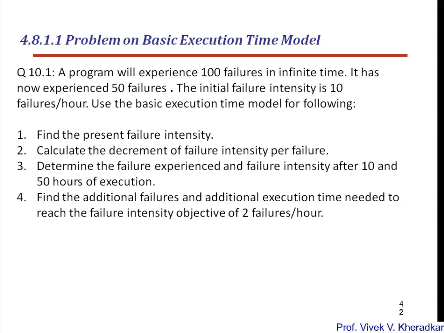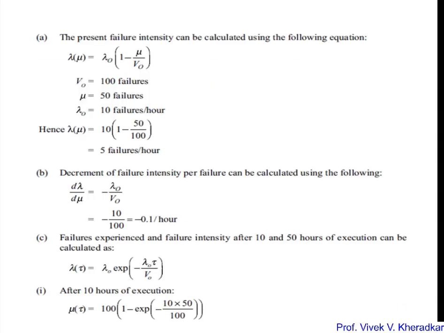Whichever of the four formulas are given, the basic values v0, lambda 0, and the initial intensity function are also given. Based on those values, you have to calculate the present failure intensity by putting the values in the formula. For this question you need to remember those particular formulas. Initially v0, mu and lambda 0 are given. Once you put those values into lambda of mu, you will get 5 failures per hour.